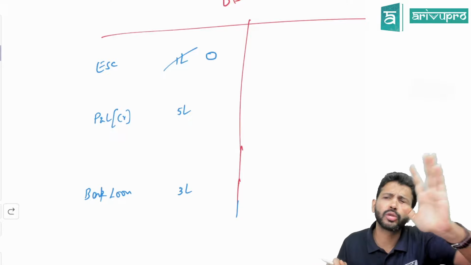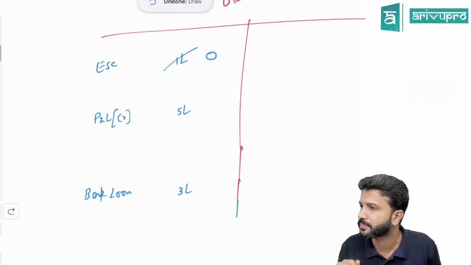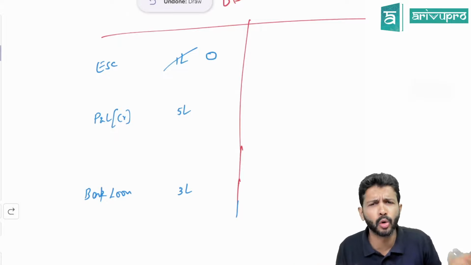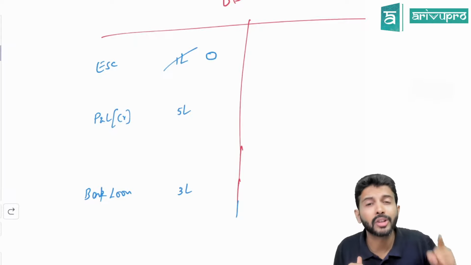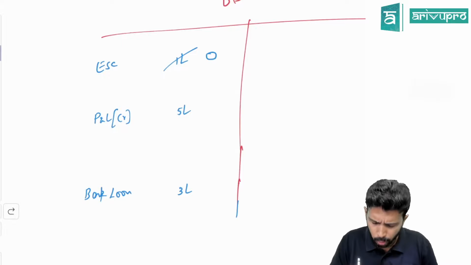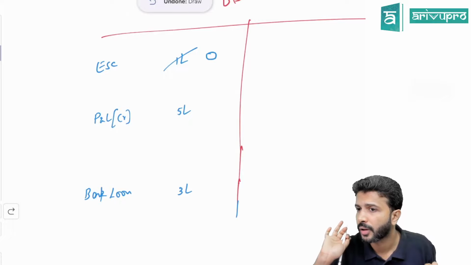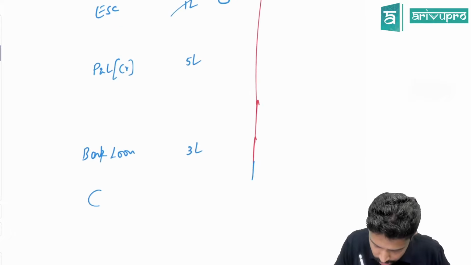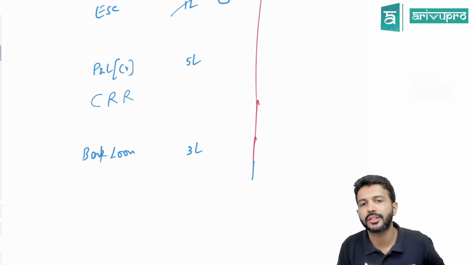If tomorrow something goes wrong with the business, can these bank loan people go to the shareholders' house and say, give me your assets, give me your gold, give me your car, give me your building? Can they ask? No, because the company has limited liability. I mean, this puts the bank loan people, the outsiders, in big trouble. Yes or no? To sort this out, a concept was introduced known as Capital Redemption Reserve.